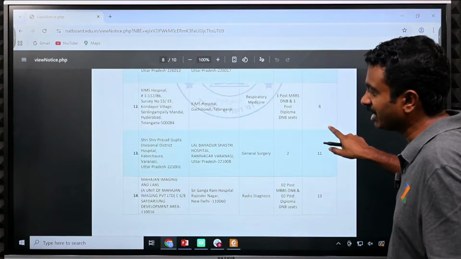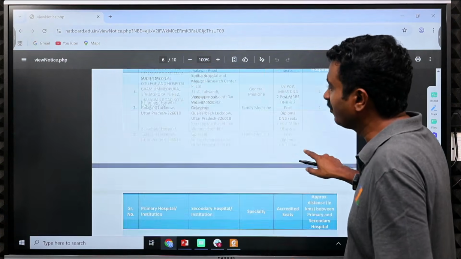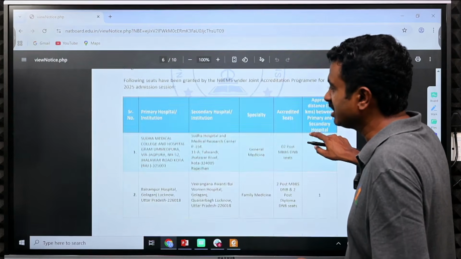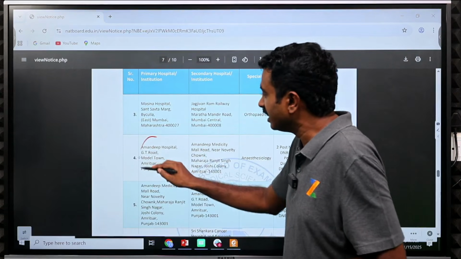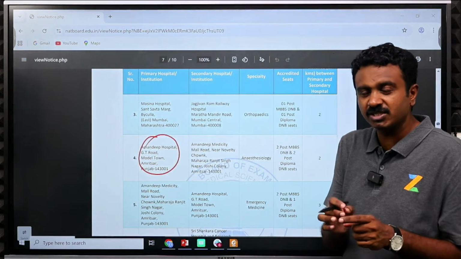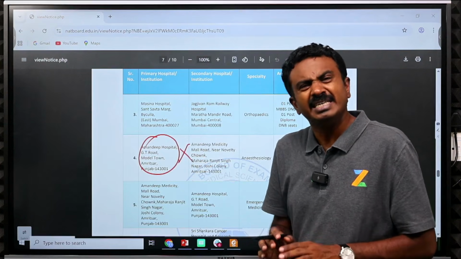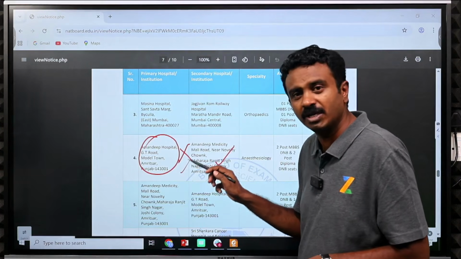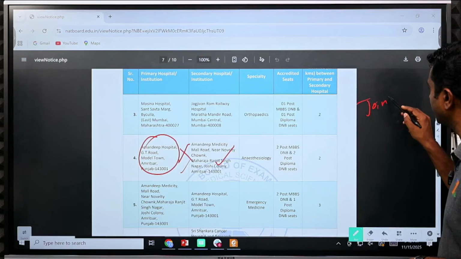But the problem here is that in Aarti you will see the term joint very clearly mentioned. But if you look at Amandeep as an institute, when you select the institute in MCC choice filling or in the seat matrix, you won't see that it is a joint program. It doesn't matter because it is a nearby hospital only, but if you want to know that, in ZyNerd all you need to do is search by the name joint.